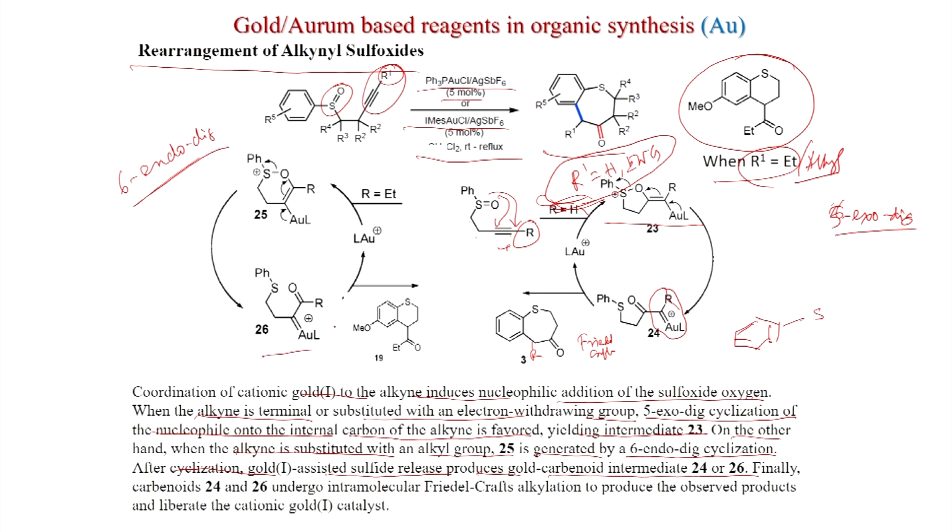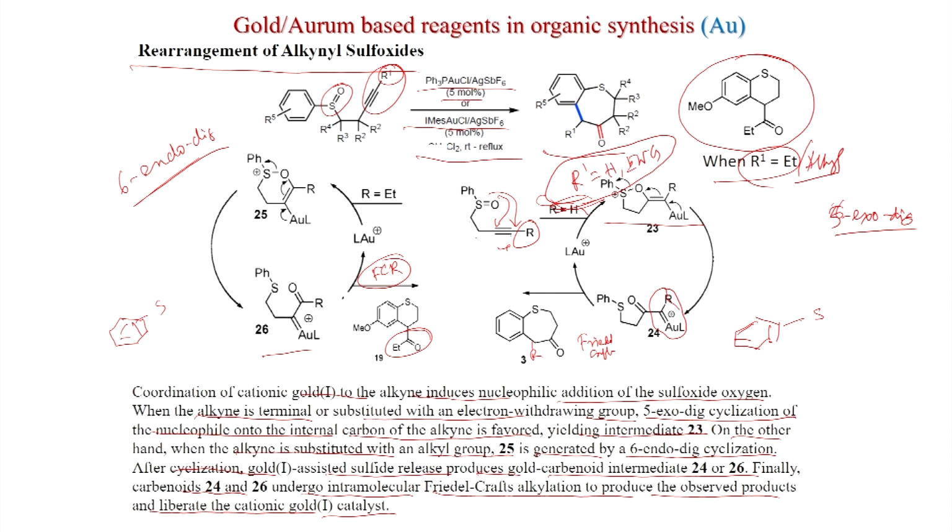And now again, if you draw the SPh, you can draw like this. So, the Friedel-Crafts reaction will happen at this carbon. So, this is a Friedel-Crafts reaction, and in this case this ketone is outside. So, you get the phenyl carbon alkylation product. So, a 6-membered ring is formed. Finally, carbenoids 24 and 26 undergo intramolecular aryl carbon alkylation to produce the observed products and liberate the cationic gold catalyst. Depending on the substituent on the alkyne, either a 6-membered or 7-membered ring can be formed.